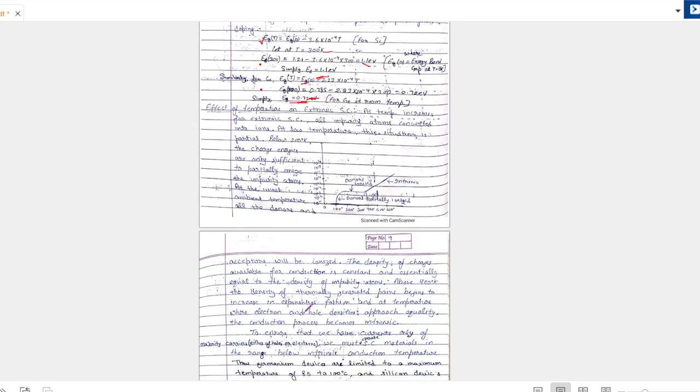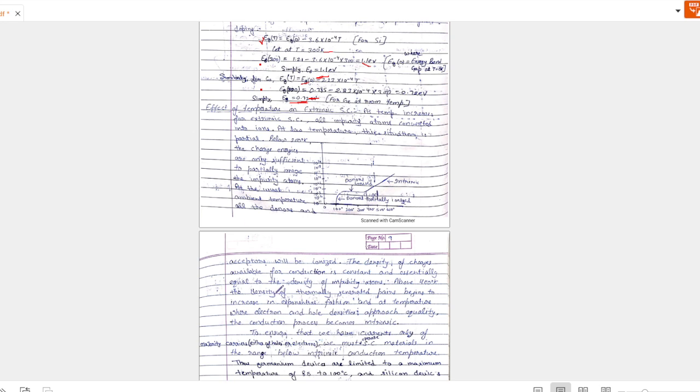The density of charges available for conduction is constant and essentially equal to the density of impurity atoms. Above 400, the density of thermally generated pairs begins to increase in an exponential fashion, and at the temperature where electron and hole densities approach equality, the conduction process becomes intrinsic.